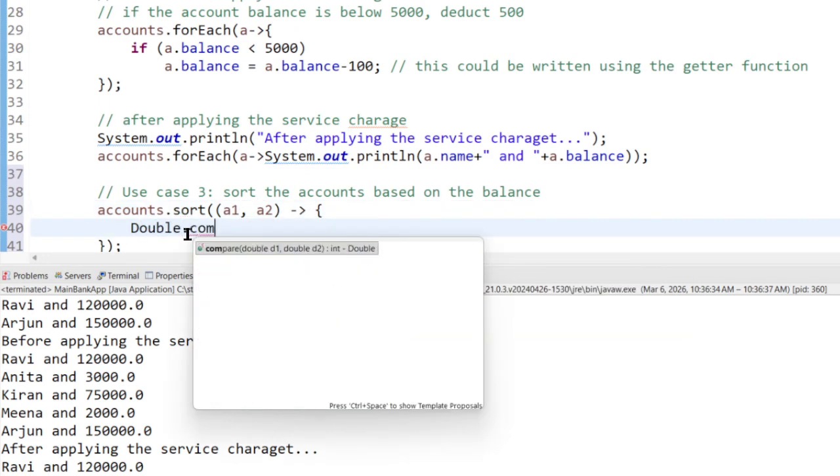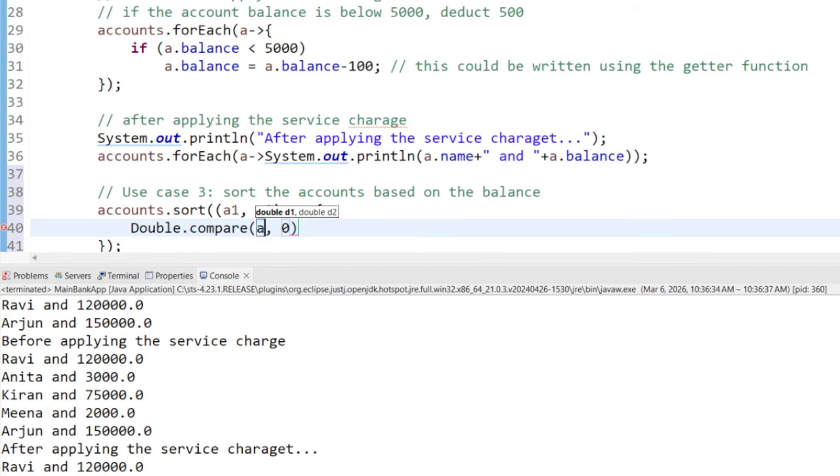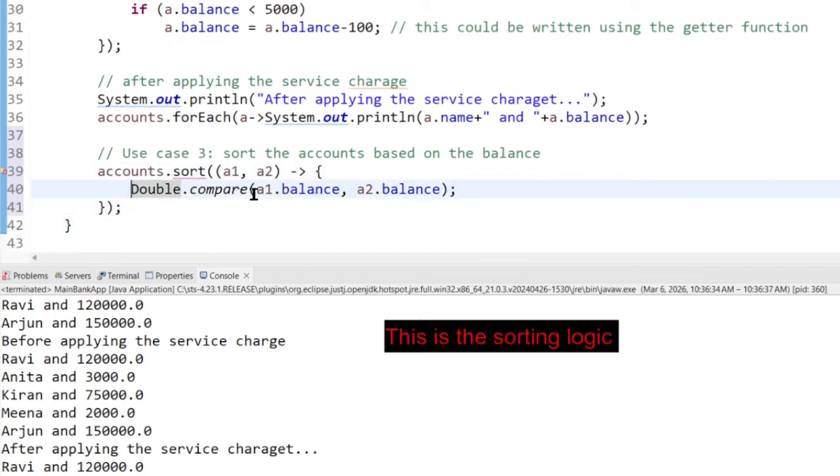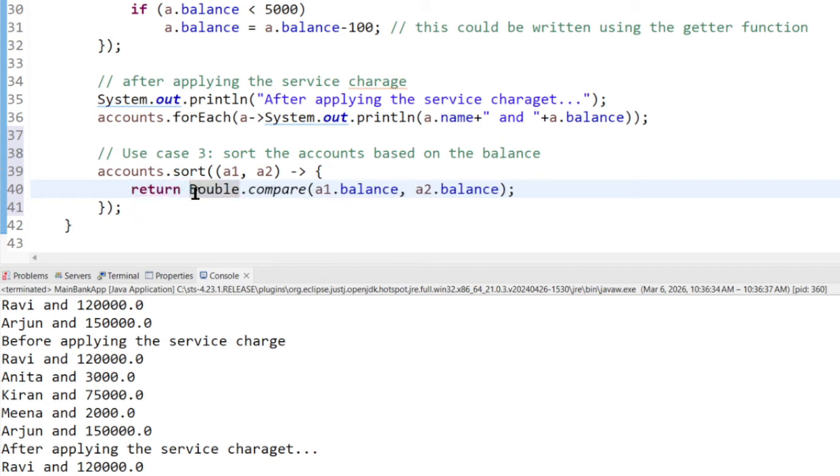So Double.compare, a1 account 1 dot balance and a2 account 2 dot balance. So simple. So Double.compare account1.balance comma account2.balance, and let's return because it expects a return statement. Why is it expecting the return statement? Because we have given the curly braces. In the lambda implementation, if you don't give the curly braces, then return is not required. See that it works now, without curly braces.